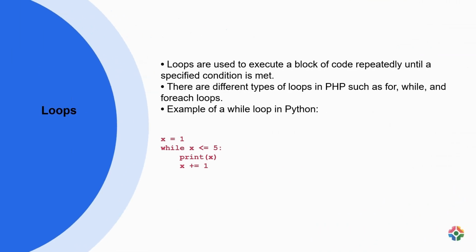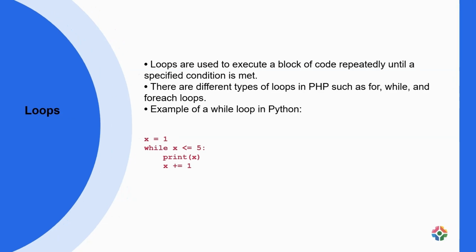Loops in programming help execute a code block iteratively until a certain condition is satisfied. In PHP, loops like for and foreach are commonly used. For instance, a while loop in Python can be utilized to print numbers 1 through 5 iteratively by incrementing the variable x until it reaches 5. This loop will continue until the condition x equals 5 is true.